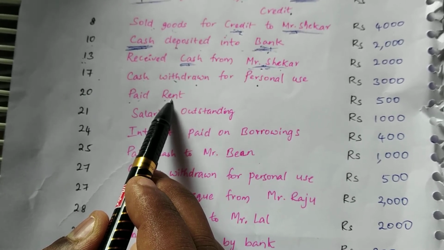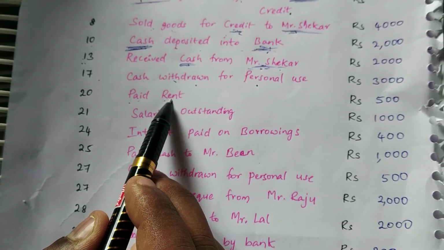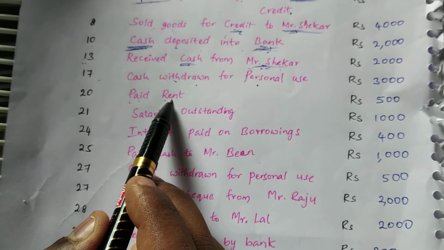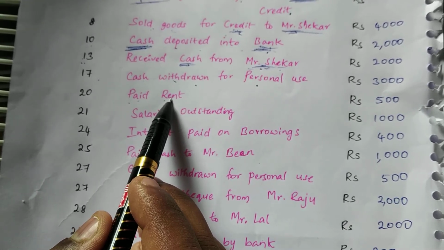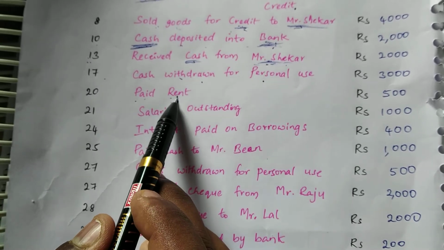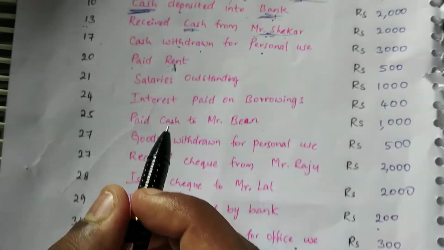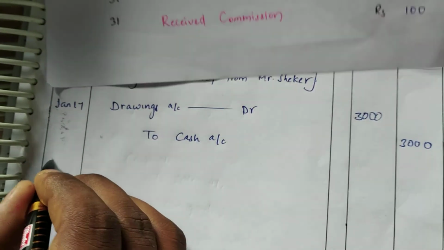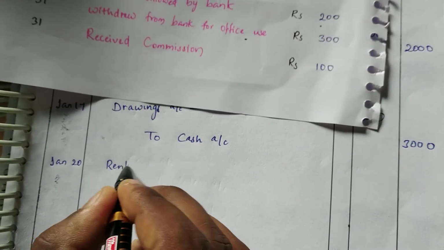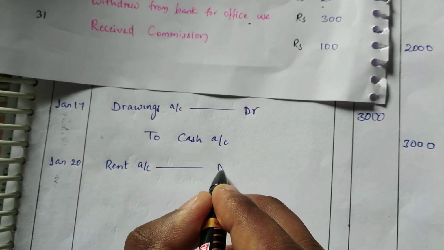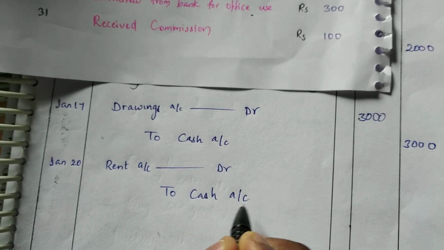Cash is the real account. What is the rule of the real account? Debit what comes in, credit what goes out. Is cash coming in or going out? It's going out, so we have to credit the cash. We debit the rent account since it is an expense, and cash is going out, so we are crediting it. So the journal entry on January 20: rent account debit to cash account.